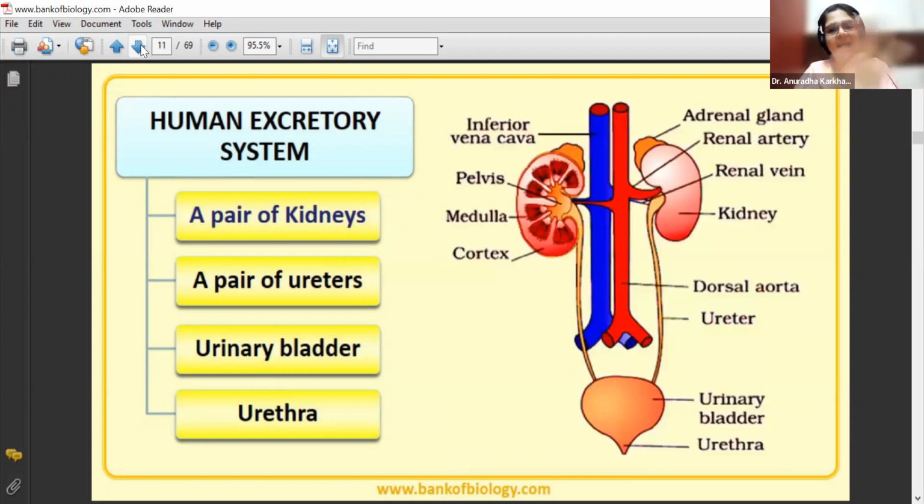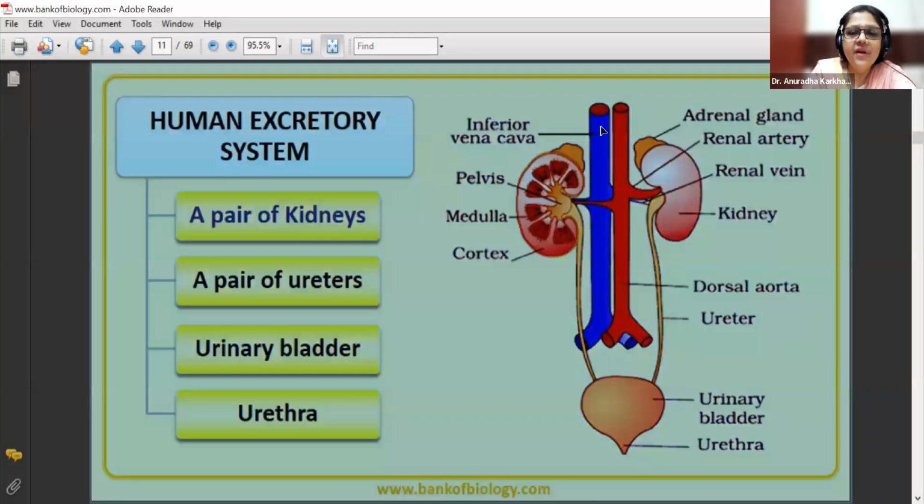Then this is the diagram. Same one, but now I'm going to talk with respect to the diagram. So here you can see the diagram. This is your inferior vena cava. Now you know inferior vena cava is going to contain कौन सा blood बेटा? Deoxy. So blue color में represent किया है देखो, है ना? So definitely what is going to happen?